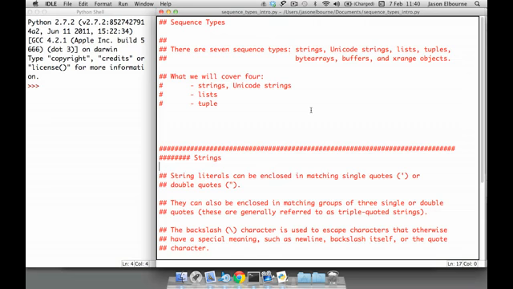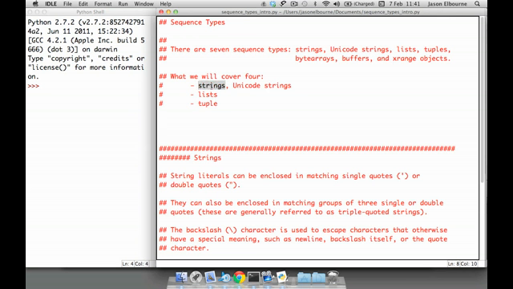Alright, so we're going to get into a new group of data types here called the sequence types. And there are 7 sequence types: strings, Unicode strings, lists, tuples, byte arrays, buffers, and X-range objects. We're going to be discussing 4 of those types in this course.